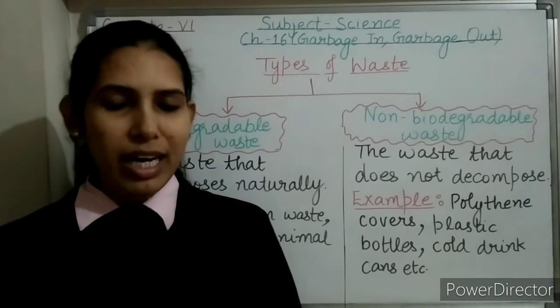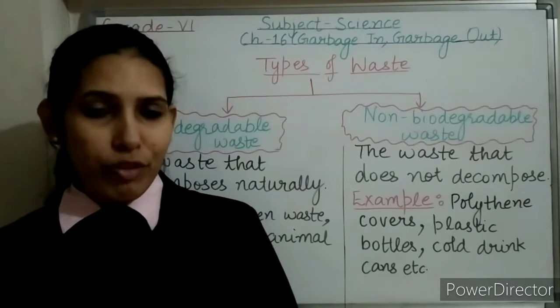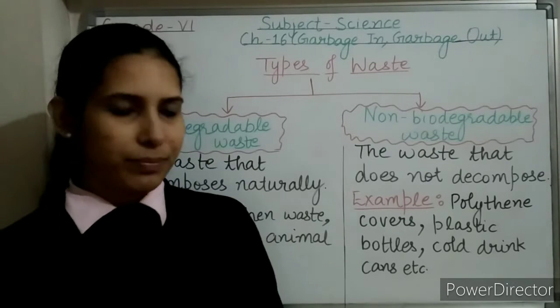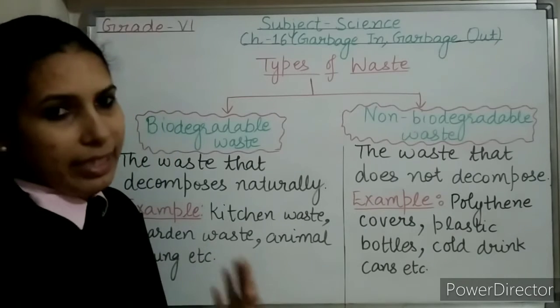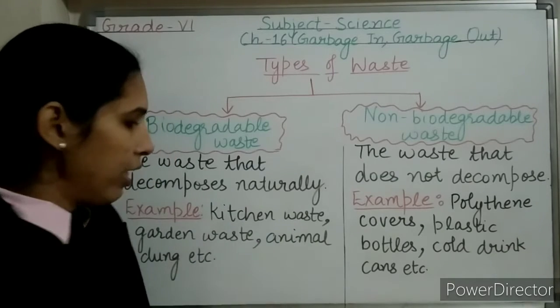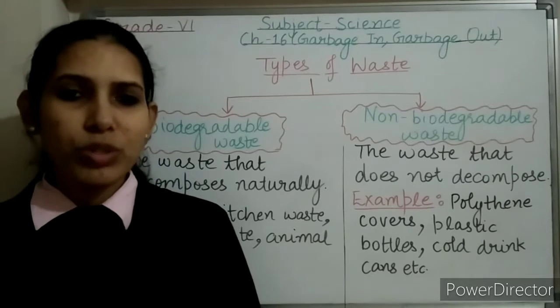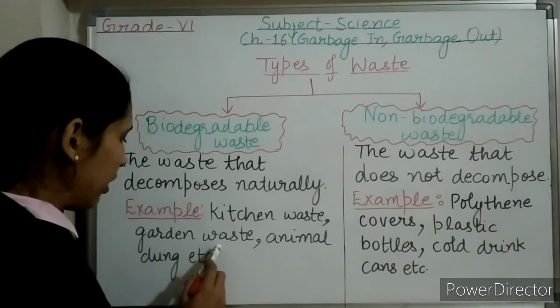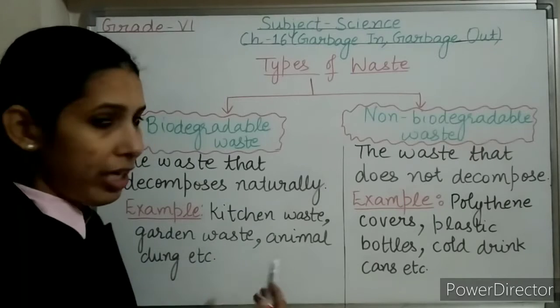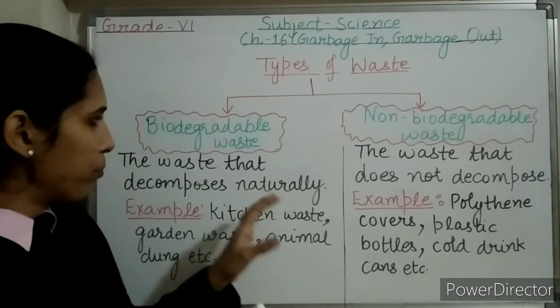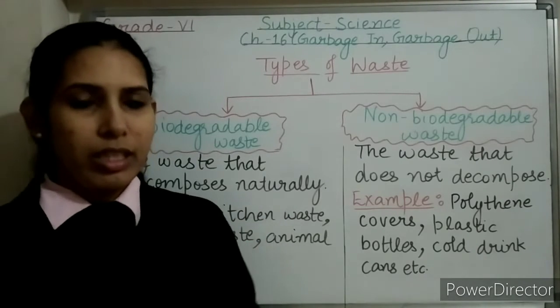Examples of decomposers are different types of bacteria, fungi, worms, etc. Examples of biodegradable waste are kitchen waste like eggshells, tea leaves, peels of fruits and vegetables, and also garden waste, animal waste, etc.